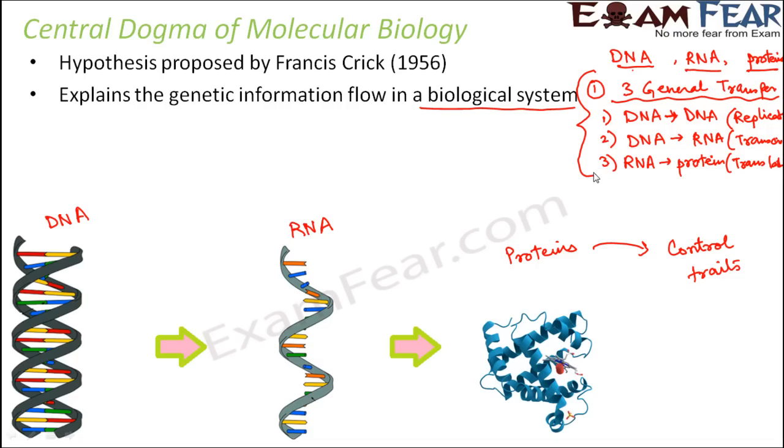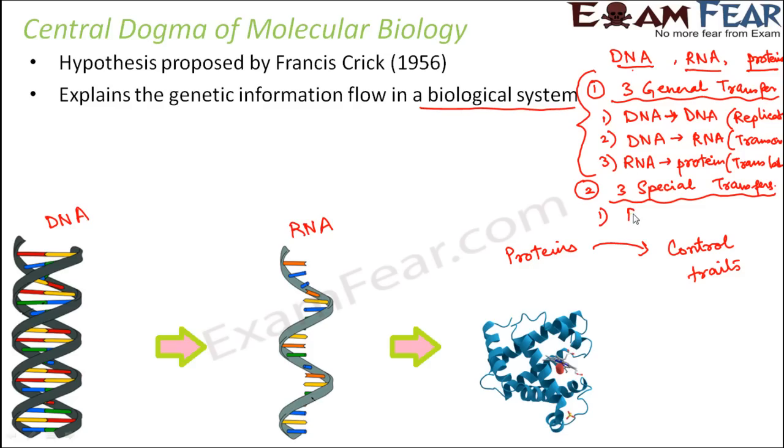So wherever DNA acts as the genetic material, these are the three steps which take place for the flow of genetic information. However, there are some special cases which have some special transfers happening. For example, some viruses where the genetic material is not DNA. In that case there won't be replication of DNA, so this flow will not happen. So what would be the flow for special transfers?